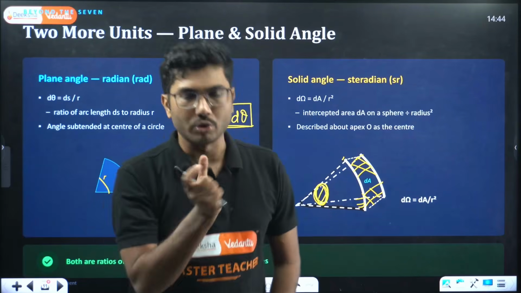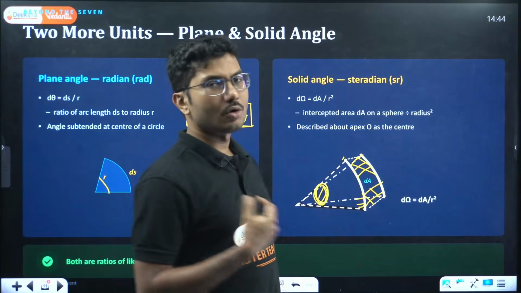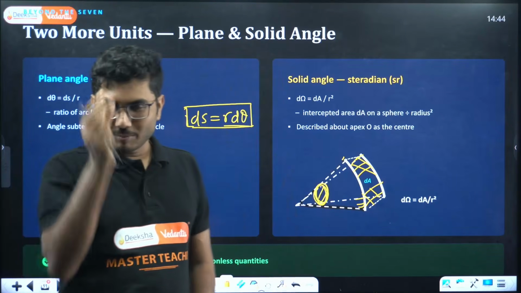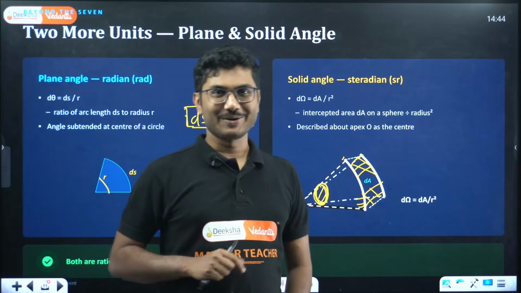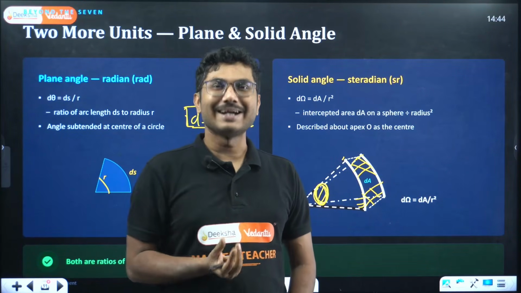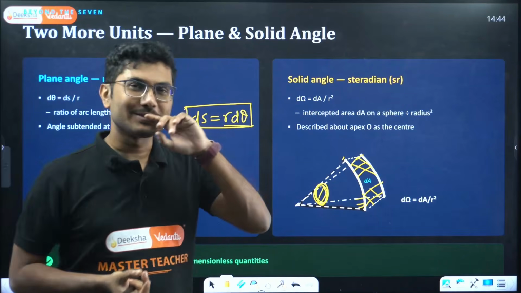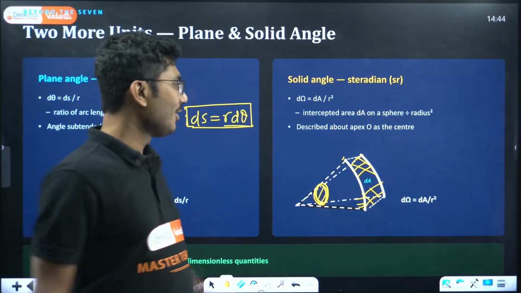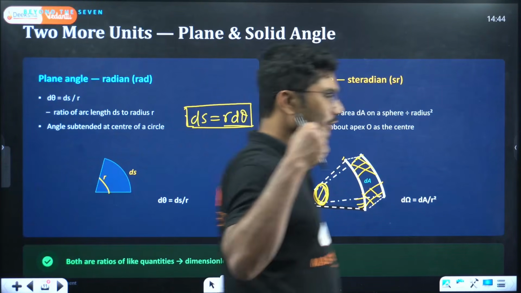The shape is like a cone. If you take an ice cream cone, the bottom part of the cone is a solid angle. The top part is very huge, but the cone is very small, so the solid angle is small. In that solid angle, based on the length, you can fit a lot of things inside. Solid angle is used in many cases, but not up to your graduation.